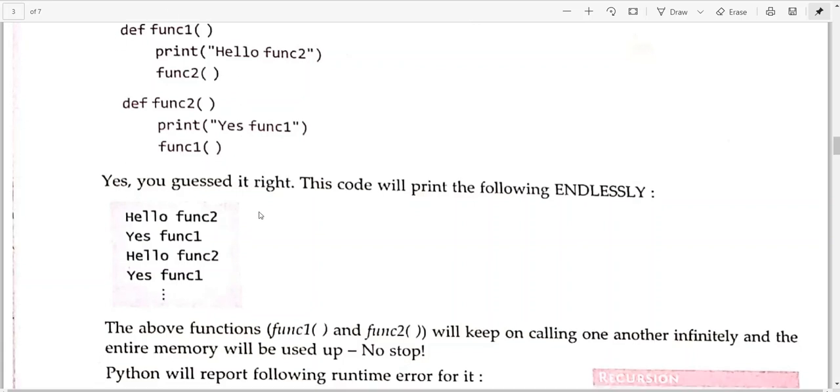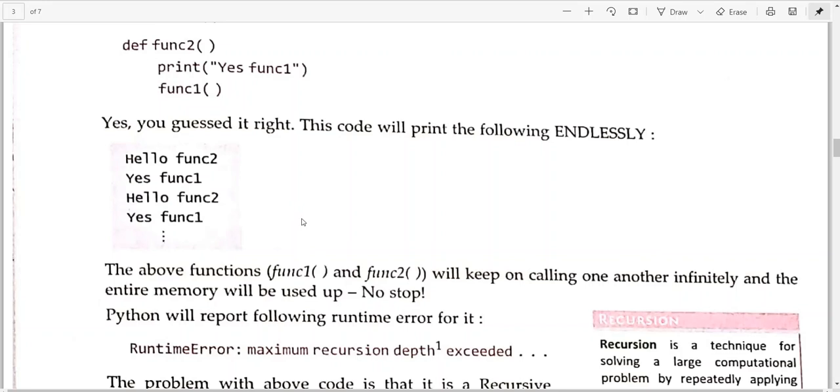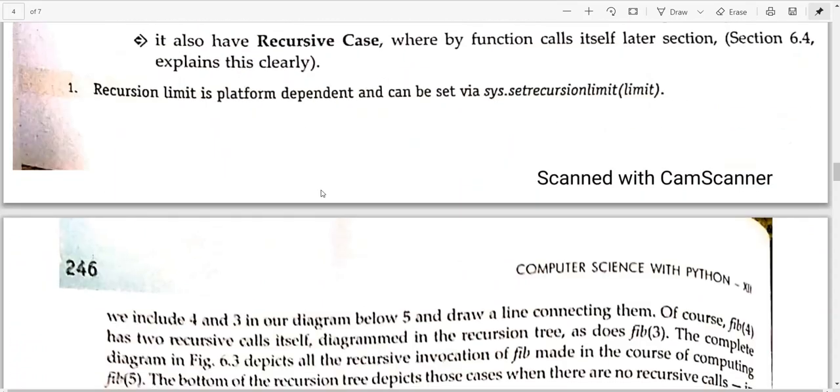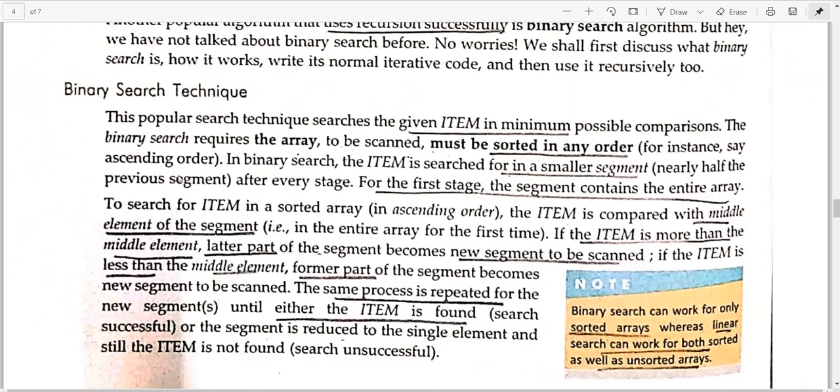Okay, so I'll be discussing this recursion in more detail because I'm in doubt. I think we will not be able to continue this chapter till your exams are over in UT1. So I am just giving you an introduction about recursion. And a topic which is not related to it but is a part of this chapter only, that is binary search. This binary search technique you would have read in your 11th class also, I think, but still I am going to repeat it properly.